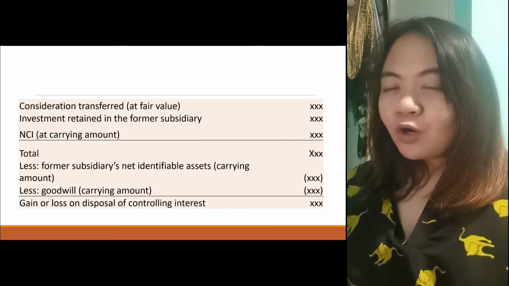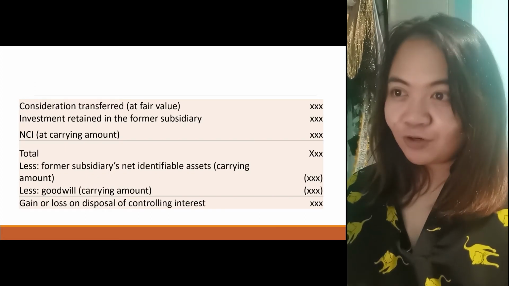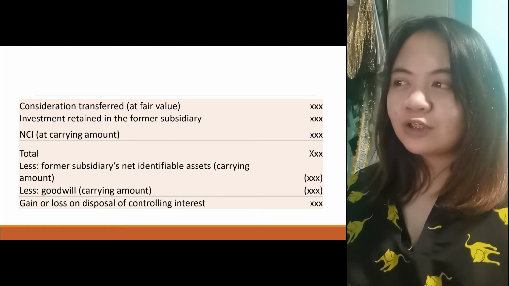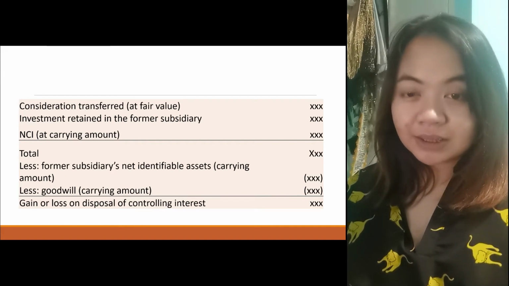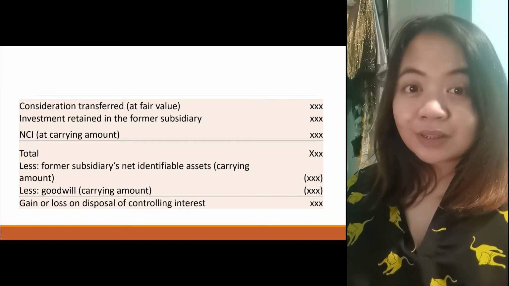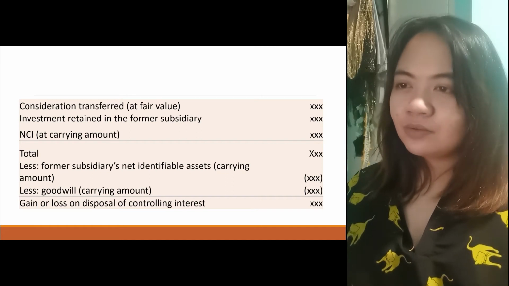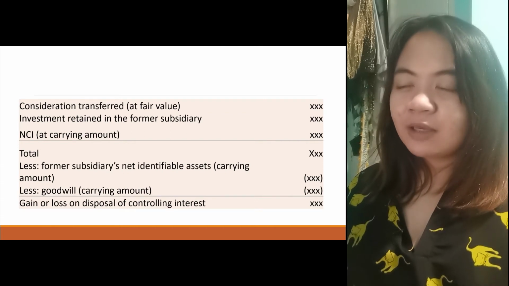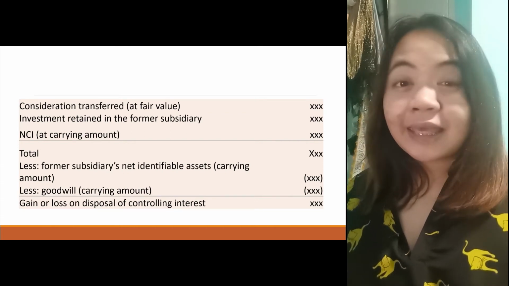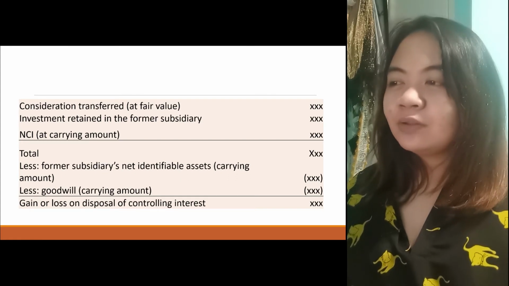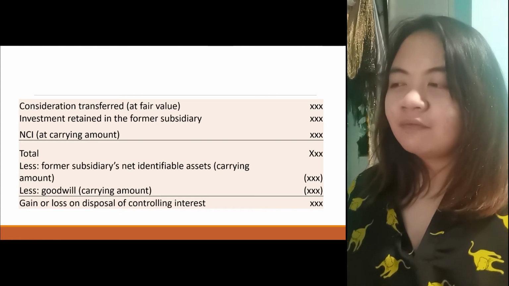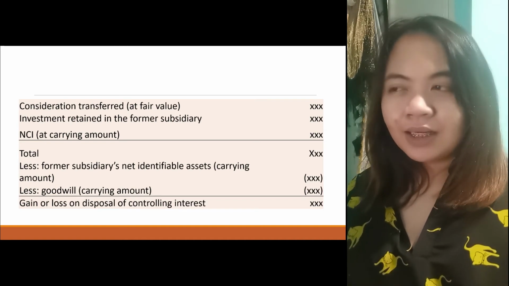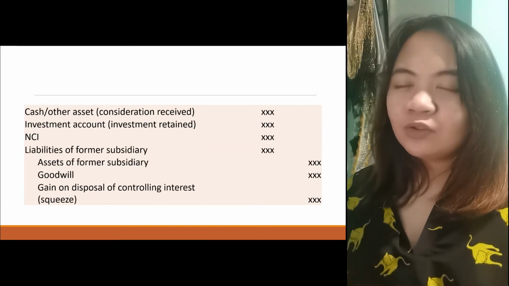So, here is a pro forma computation, okay? Pro forma. We have consideration transferred. It is measured at fair value. Add mo lang yung investment retained in the former subsidiary. Add mo yung NCI at carrying amount. Okay? Then, you sum it up, the total, less the former subsidiary's net identifiable assets, nakanet na ha, at carrying amount, okay, less goodwill at carrying amount, then you have gain or loss on disposal of controlling interest, which is recognized in P&L. Okay? Next, how do we journalize it?